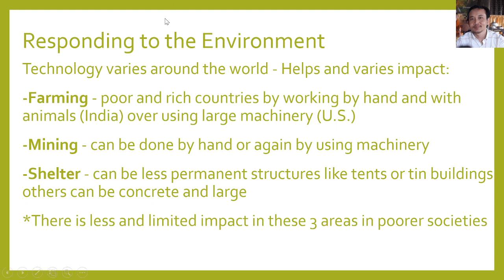Like farming in poor and rich countries: working by hand and with animals in India, and using large machinery in the US. It means in the US they use advanced technology, so it impacts the environment so much.